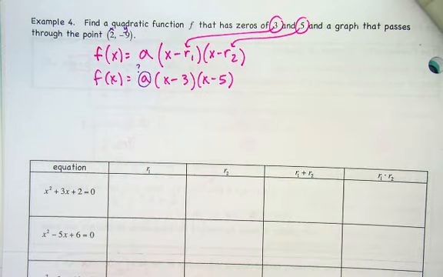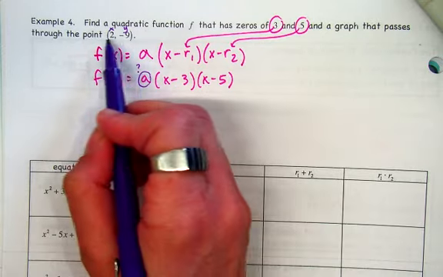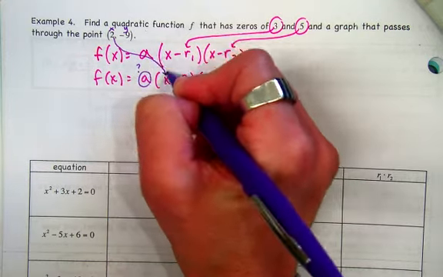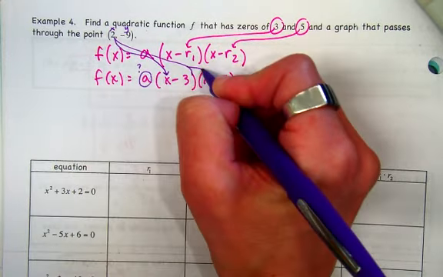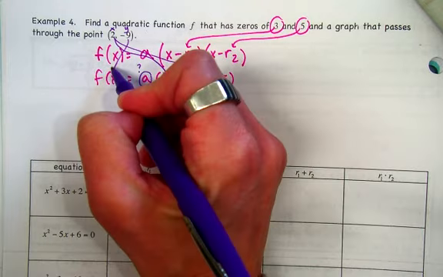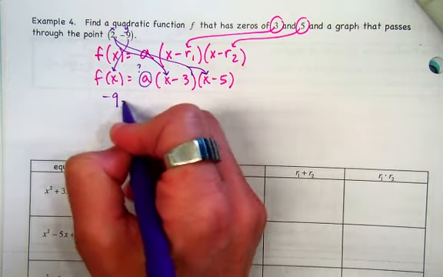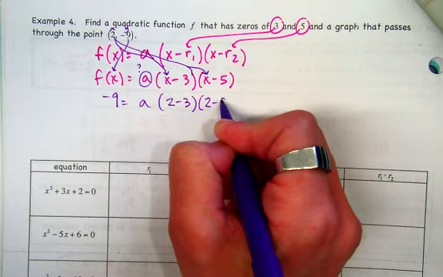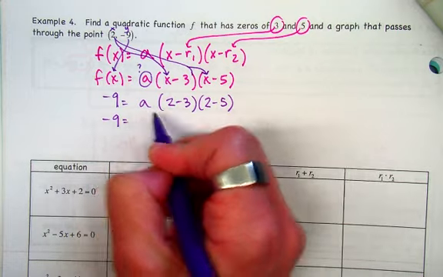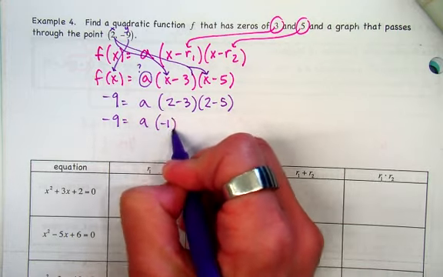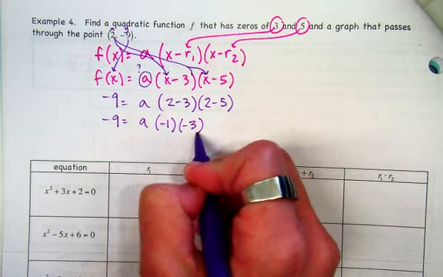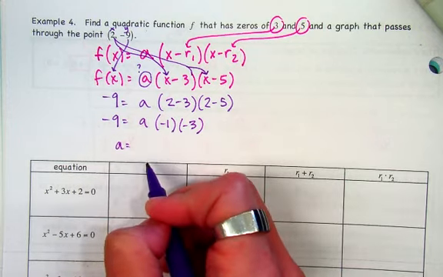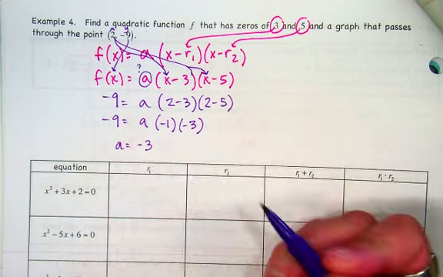So I can use the 2 and negative 9, plug those in for x and y. And can I work this out? All right, we've seen a problem like this. It's been a long time though. So what does a equal? Negative 3? This would be positive 3, divide.